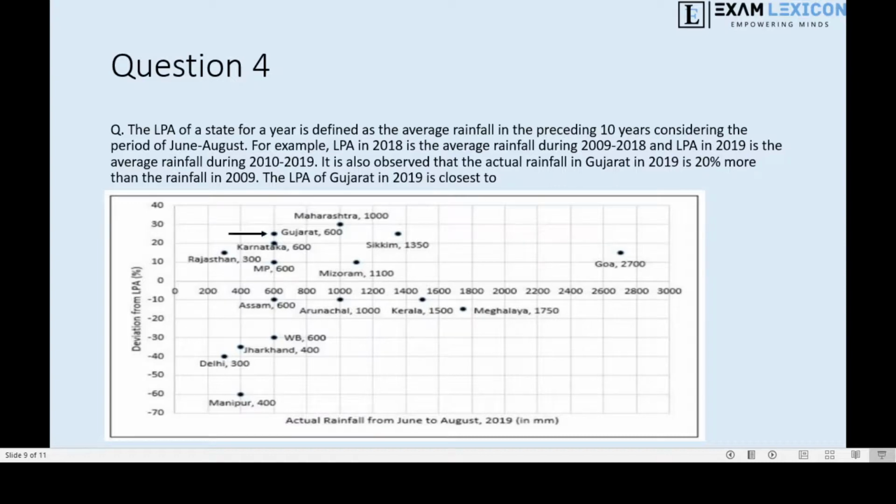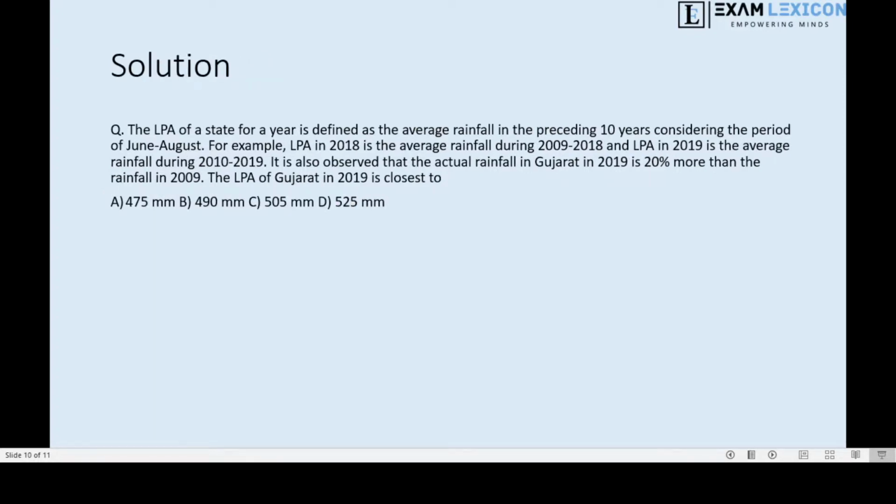All right, so let's get down to solving this. So first we find Gujarat on the map, which is here. So it is showing Gujarat's rainfall in 2019 to be 600 mm. All right, and its deviation from 2018 to be plus 25%.